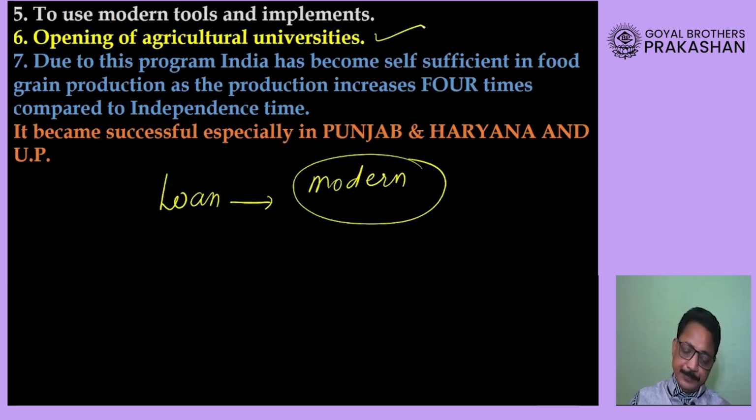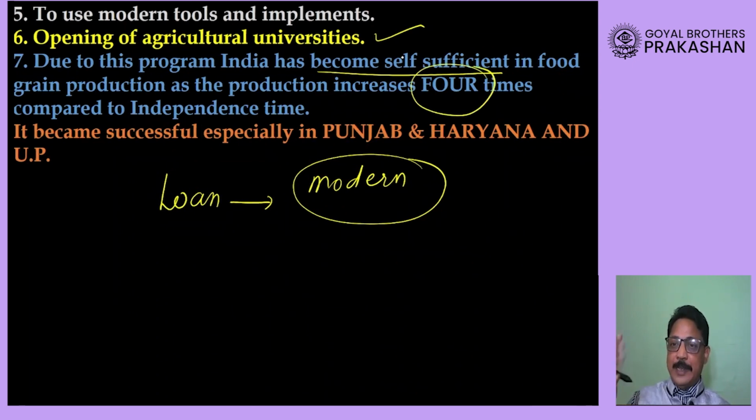Okay, because of all these steps taken by the government, as well as those which are being implemented, our country has become self-sufficient in food grain production, and you will be happy to know that the production of the crop has increased even 4 times from the same piece of land.